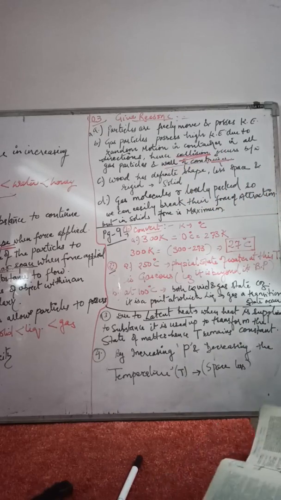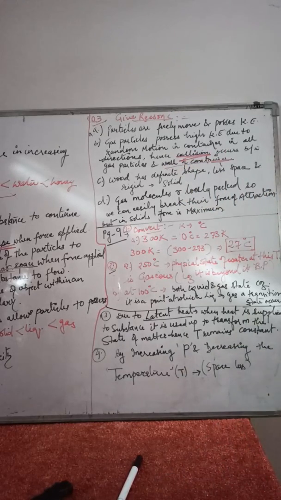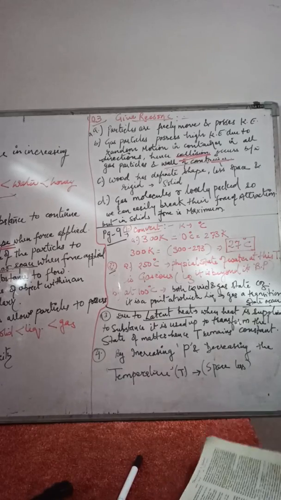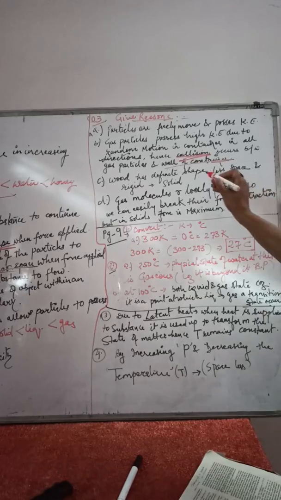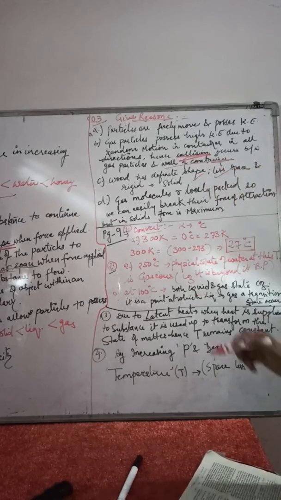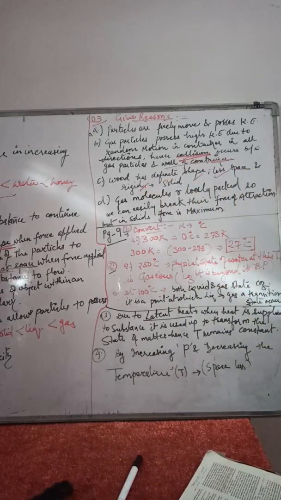Now the third question, C part, is, a wooden table should be called a solid. Yes, we had already discussed the properties of solids, and wood has a compact structure, it has a definite shape, and very little intermolecular space, hence it is known as a rigid substance. That is why it is solid in nature.